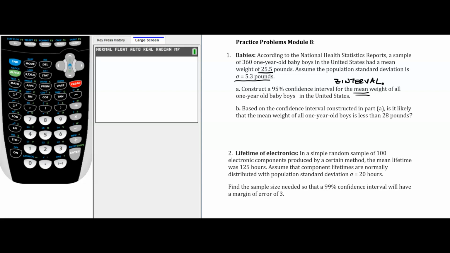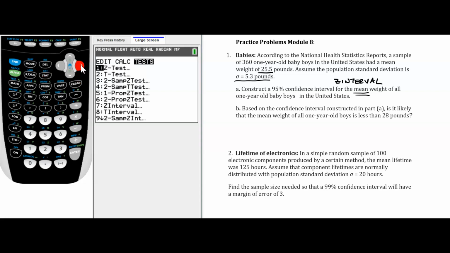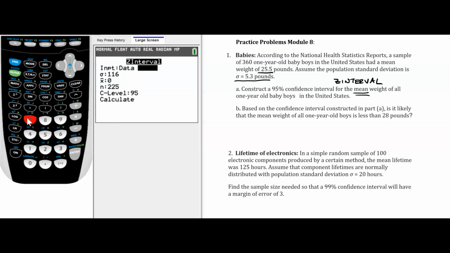So we can go into stat, tests, and then z-interval is number 7. Let's enter the standard deviation of 5.3. We'll go down to x bar, that's our sample mean, and our sample mean is 25.5. And then we go down to the sample size, and that was 360.